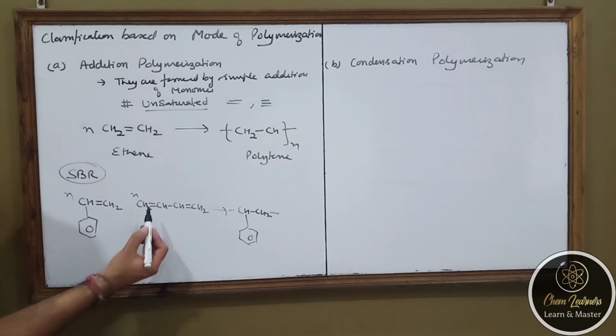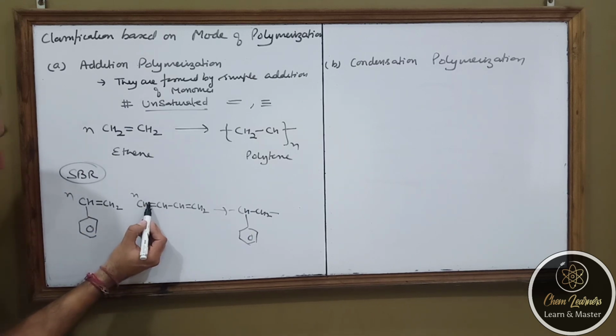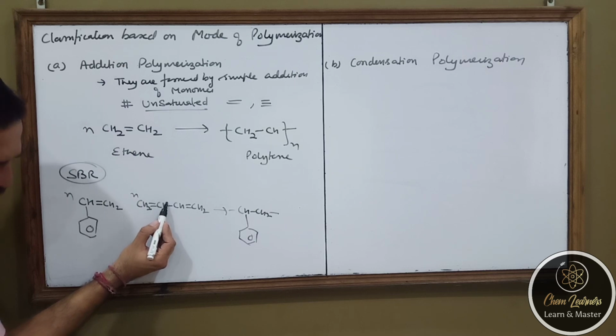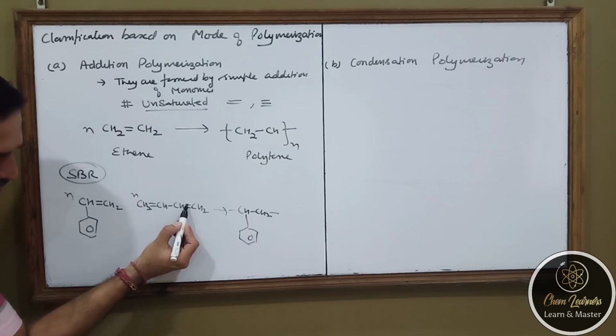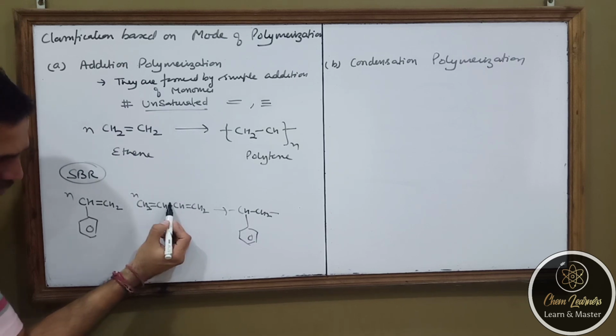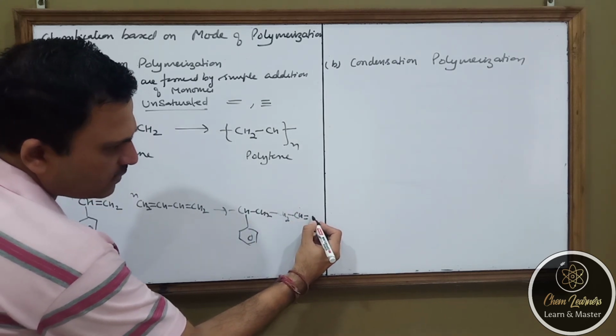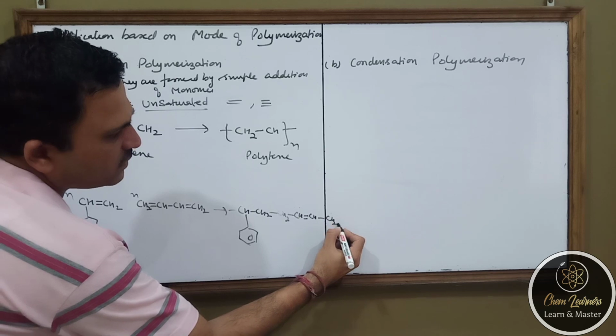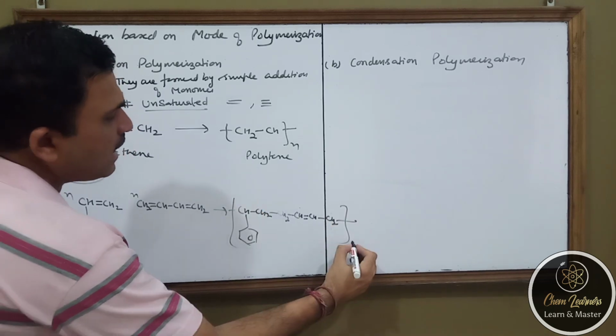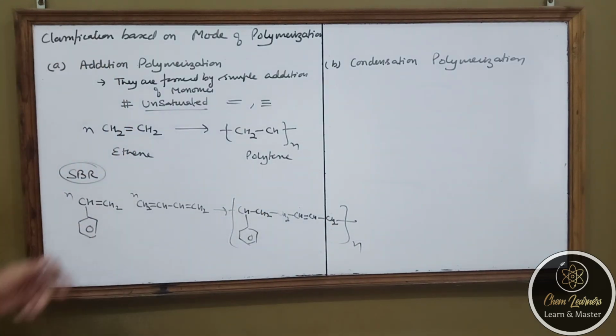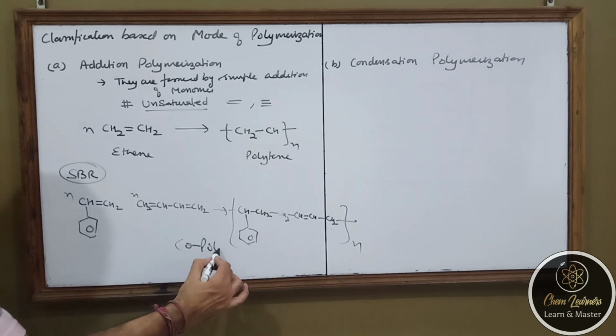Now here we are having two double bonds. Now this double bond opens, and this will make a bond toward this side. This double bond opens, and this will make a bond this side, and this. So there will be a single bond in place of a double bond, and where there was a single bond, it is converted to a double bond. So you will have a polymer, and it is a type of copolymer.